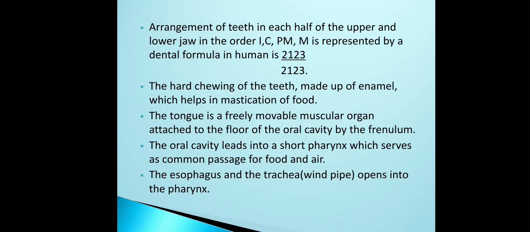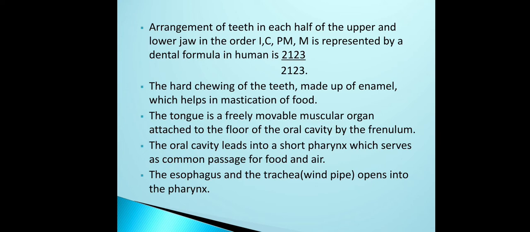So this arrangement of the teeth in each half of the upper and lower jaw is in the order incisors, canines, premolars and molars. So there is a dental formula with respect to human beings. The dental formula of human beings is 2123 divided by 2123. What is this 2123? 2 is incisors, 1 is canine, 2 is premolars and 3 is molars.